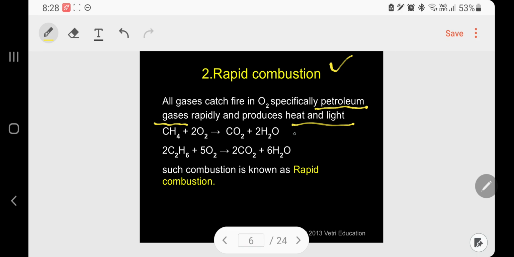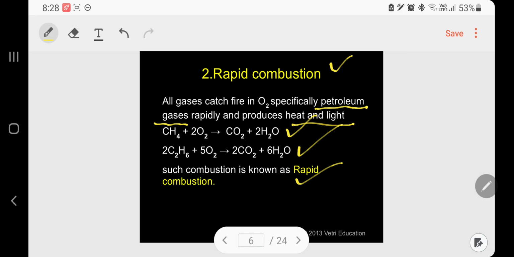A simple example: methane gas reacts with 2 moles of oxygen to produce carbon dioxide and 2 moles of water. In the same way, 2 moles of ethane react with 5 moles of oxygen to produce 2 moles of carbon dioxide and 6 moles of water. Such a combustion is known as rapid combustion, that is, in the case of petroleum gas.